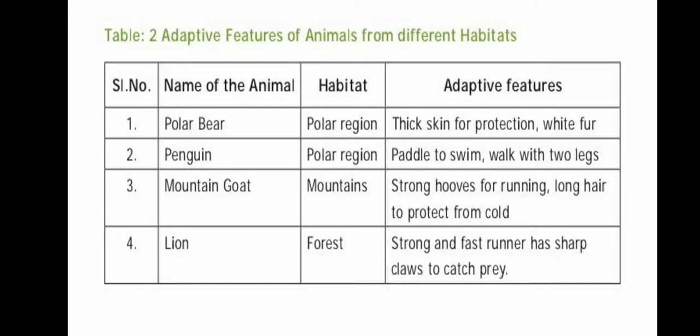Adaptive features of animals in different habitats. First one, polar bear: habitat, polar region; adaptive features, thick skin for protection and white fur. Another one, penguin: polar region. And mountain goat: mountains. Lion: forest.